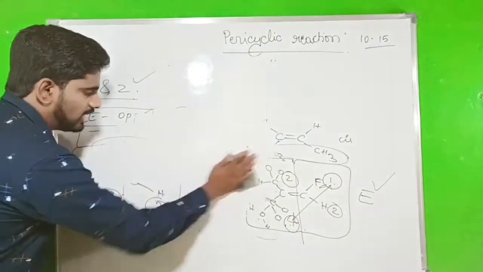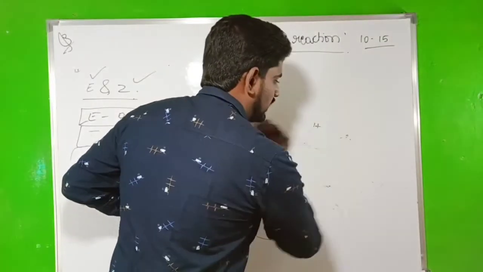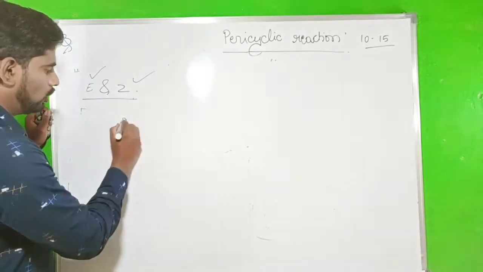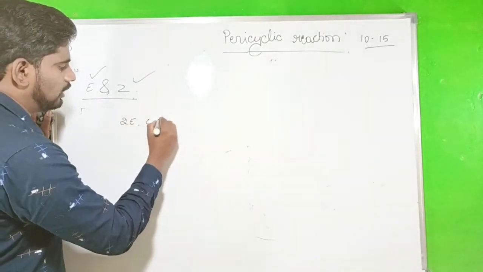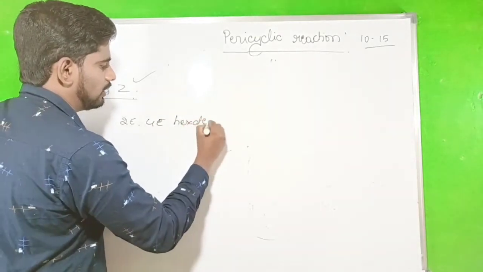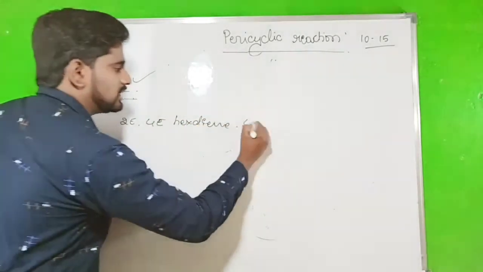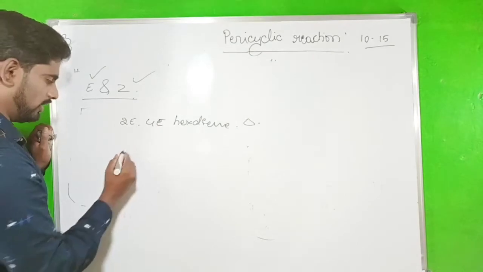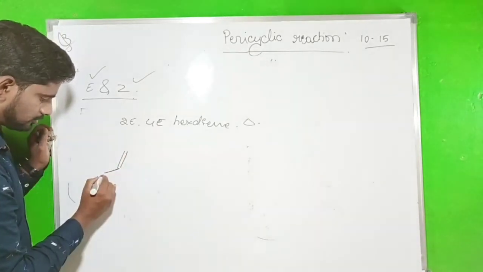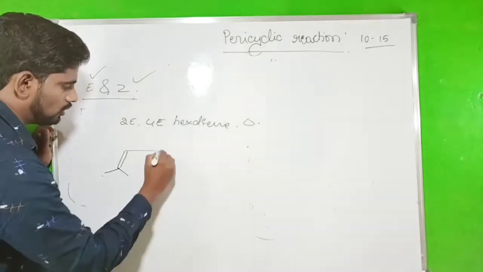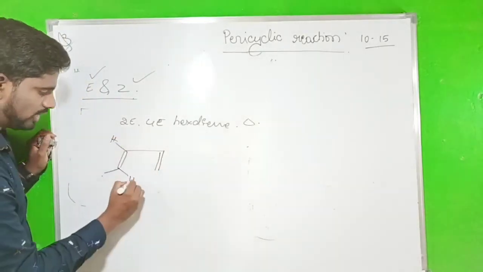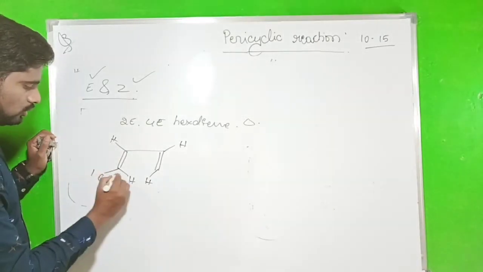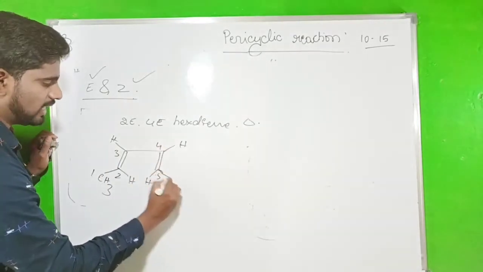But the question arises: what is the thermal condition you have to apply for 2E, 4E hexadiene? In the thermal condition, they ask what product you get. First you have to write 2E, 4E hexadiene. E means trans, so you write the hydrogens trans on the 4E, and also on the 2E. Then write CH3, 1, 2, 3, 4, 5, hexa, CH3.